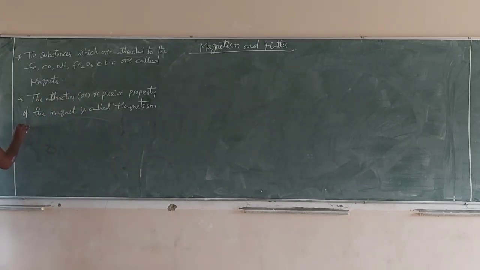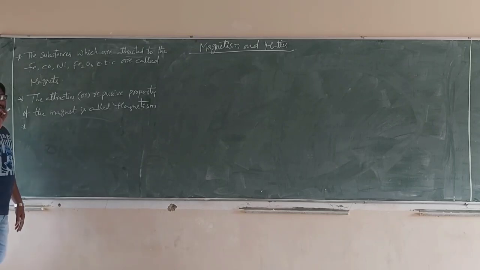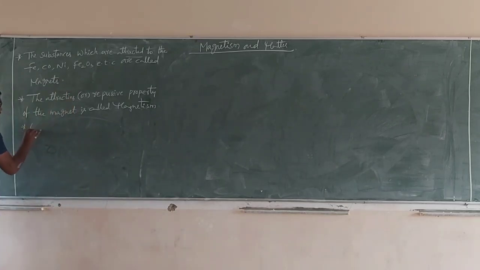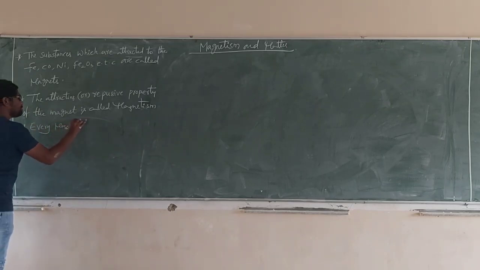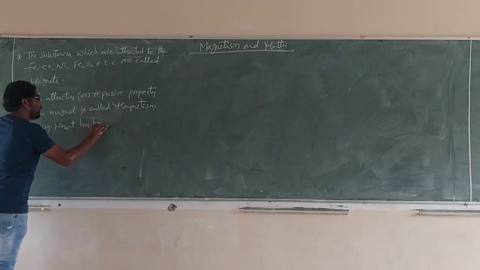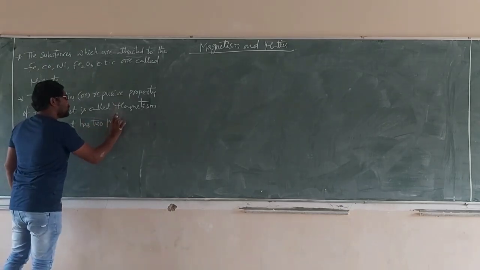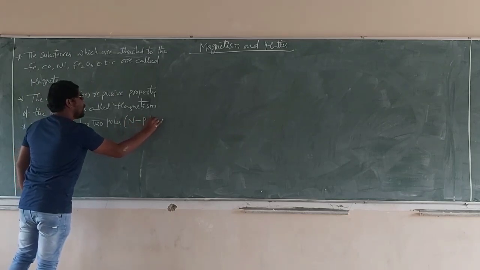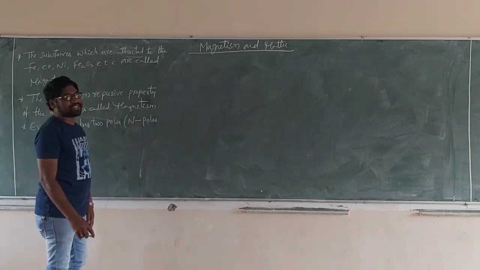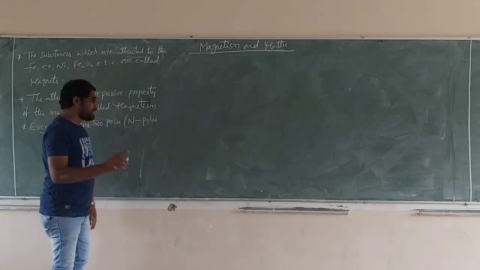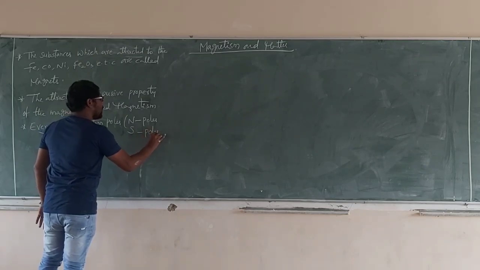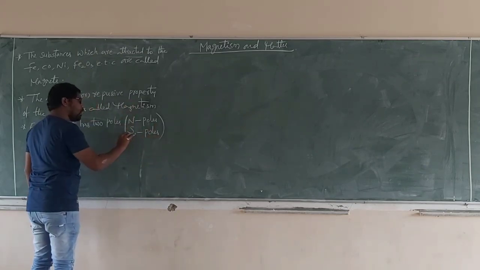Next, see carefully. Every magnet has 2 poles. Those are named as north pole and south pole. Always represented by capital letters: capital N north pole, capital S south pole. Not represented by small letters.